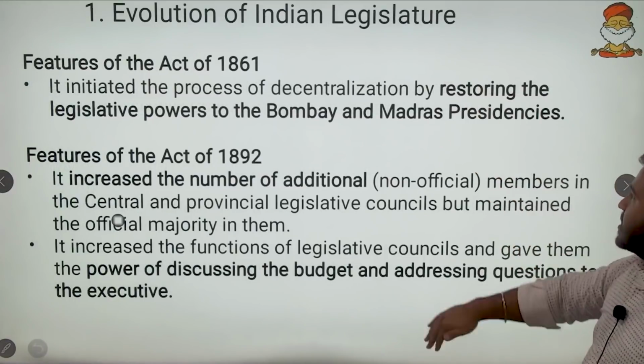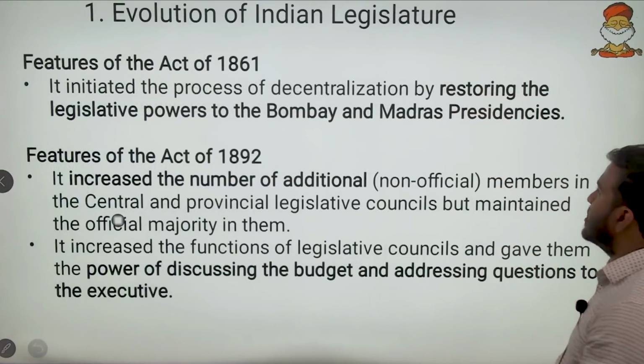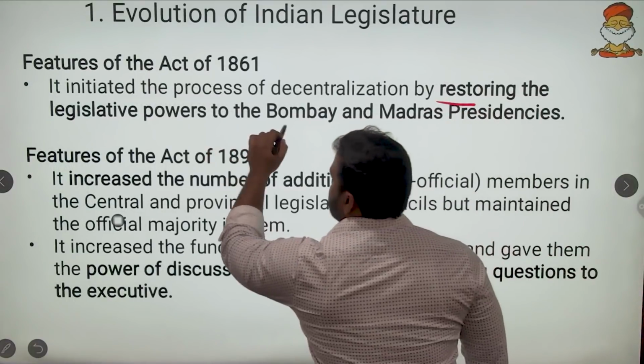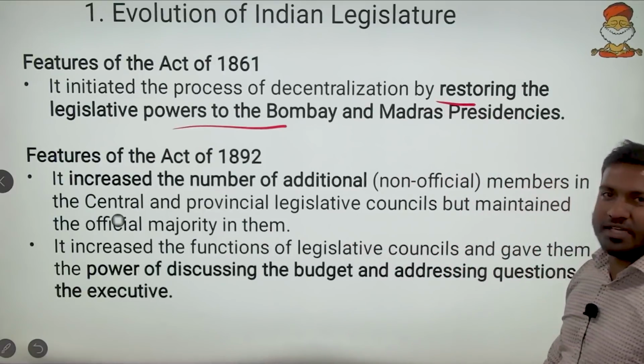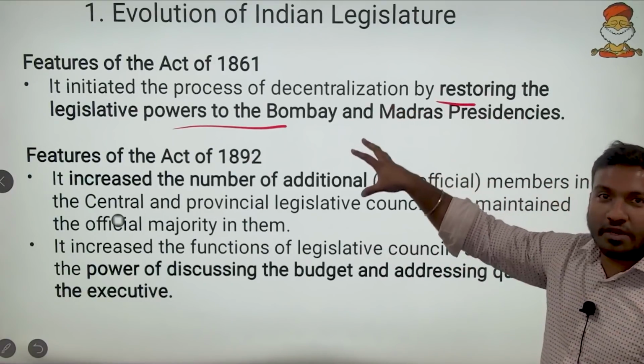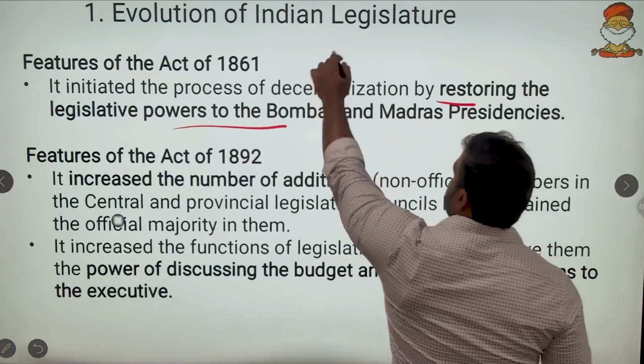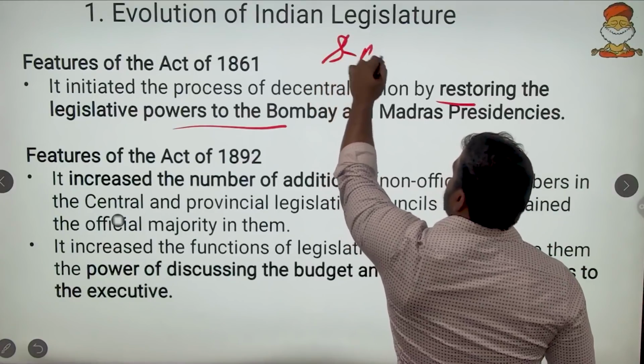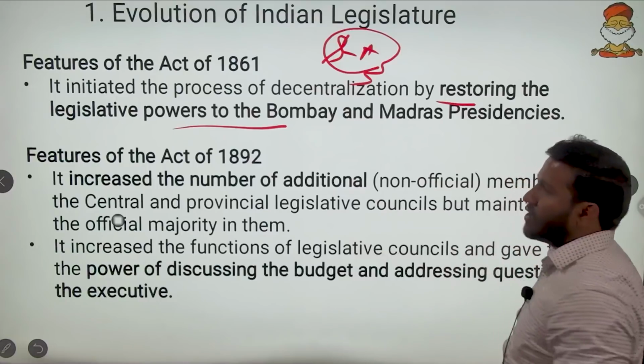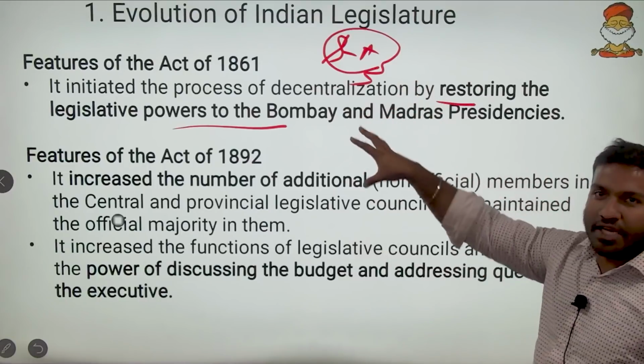Then after that, in 1861, the restoration of legislative powers to the Bombay and Madras presidencies. So this was the birth of state legislatures, the members of legislative assembly, the MLA elections. That was with this one, 1861.